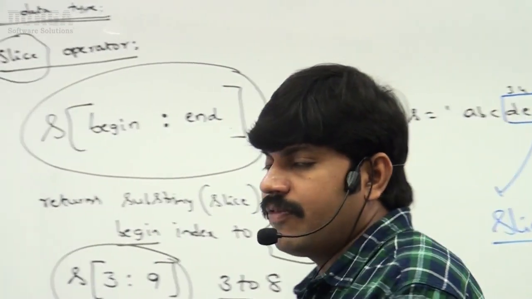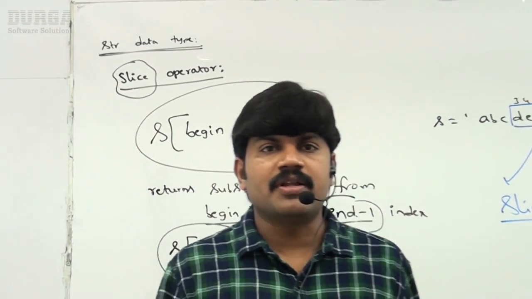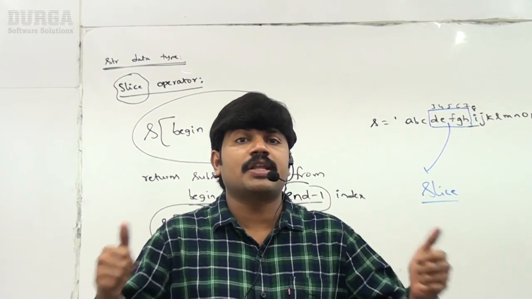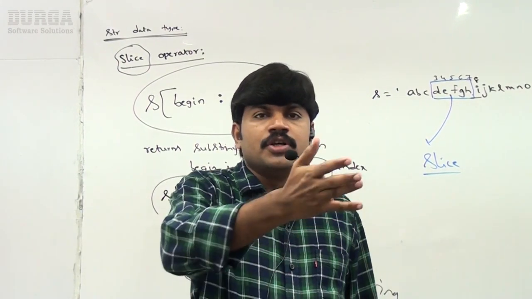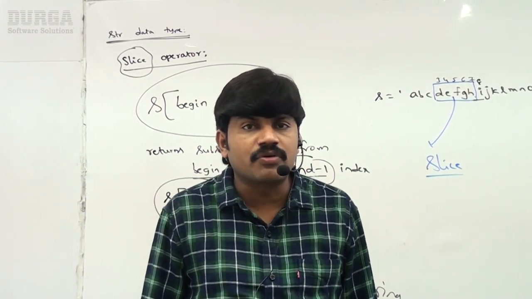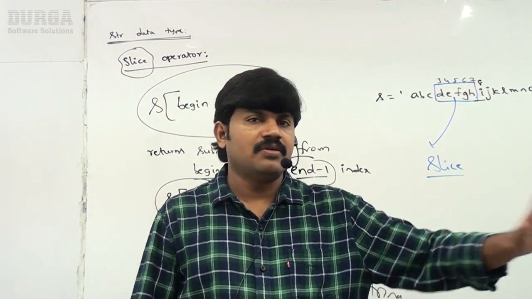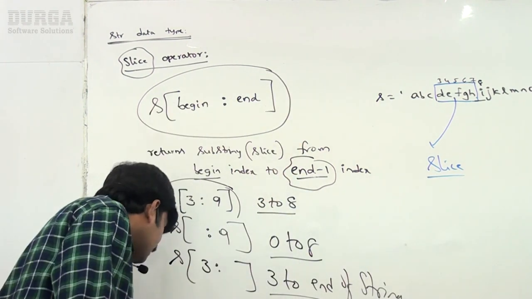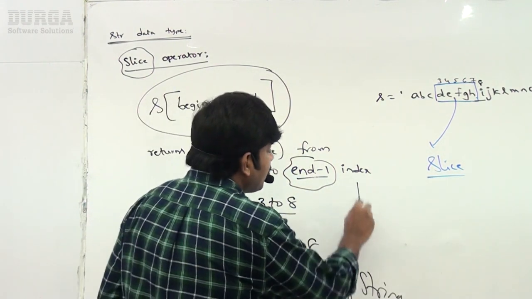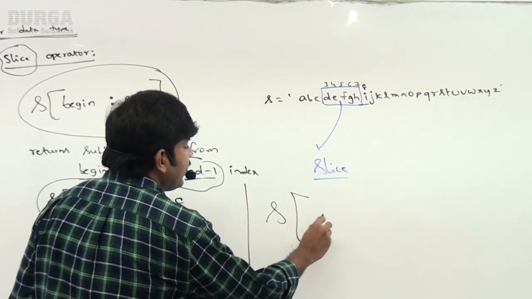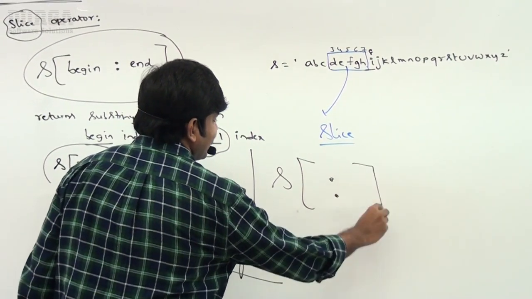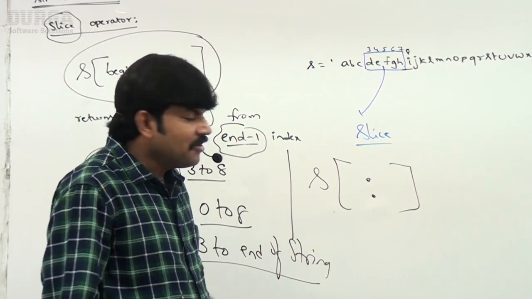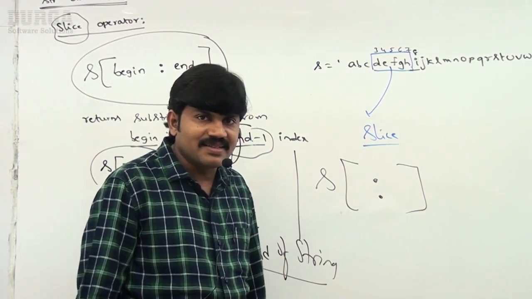Remember. Sir, now immediately you may have a doubt. Sir, what is the default value for begin index? Respond. If you are not specifying begin index, what is it going to take? Starts from 0. If you are not specifying end index, what is it going to return? It's going to return the last. Okay, well. Now my question is, I'm not specifying begin index and the end index. What will happen?